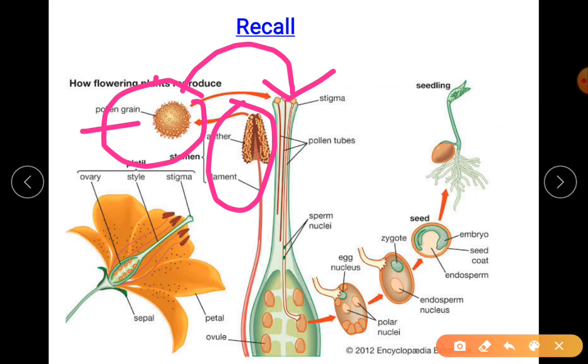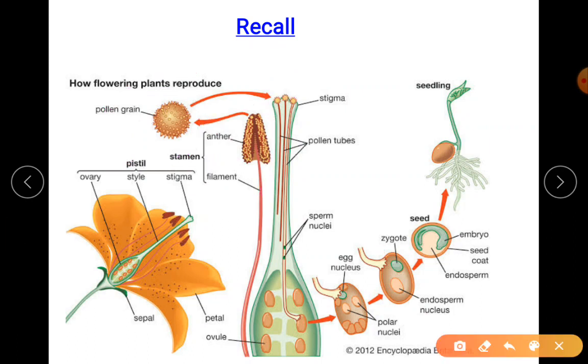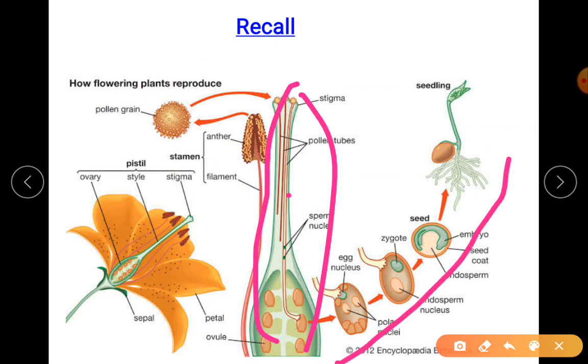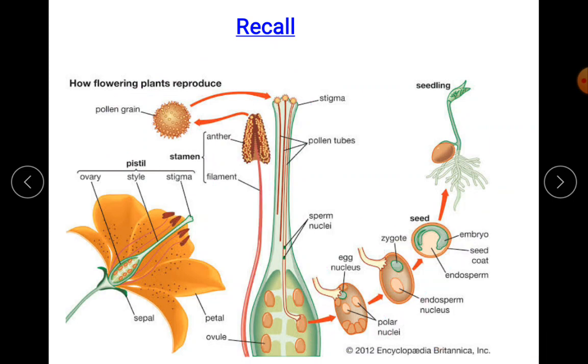You have already studied about the female reproductive system also in the flower. So you have studied about the gynoecium, the parts of the gynoecium, and the female gametophyte, that is your embryo sac. So this is just to recall how plants reproduce.